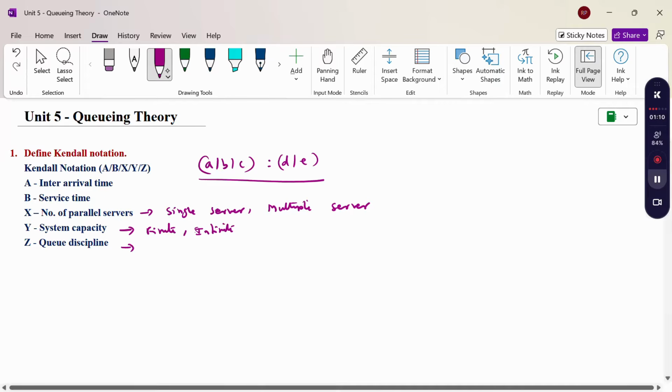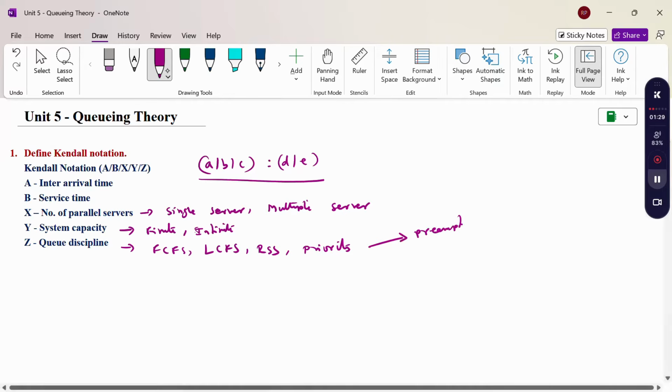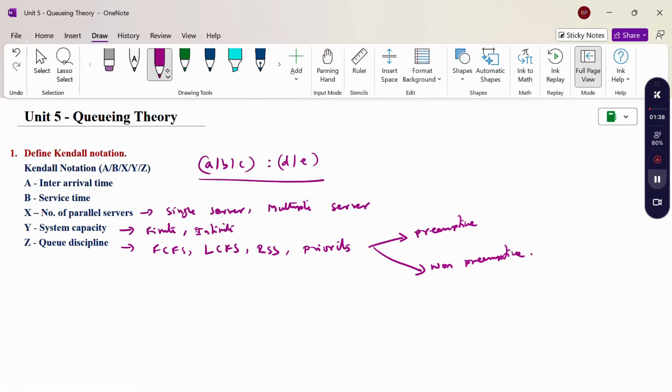Then queue discipline: first come first serve or first in first out, last come first serve or last in first out, random selection for service, priority. So the priority, preemptive, non-preemptive. So this is Kendall notation.